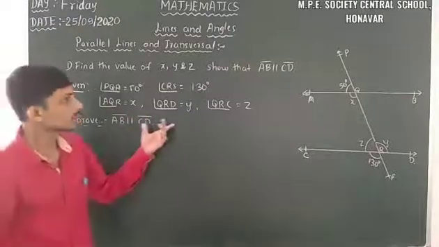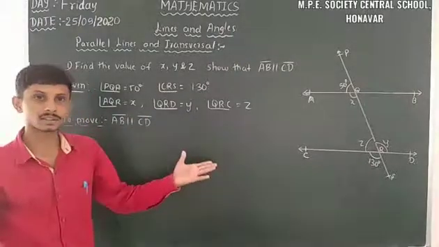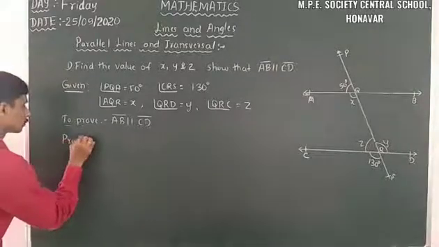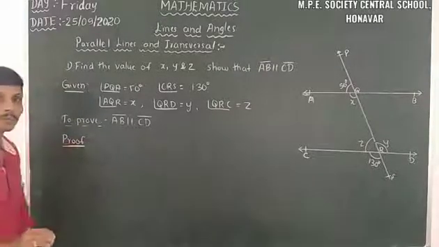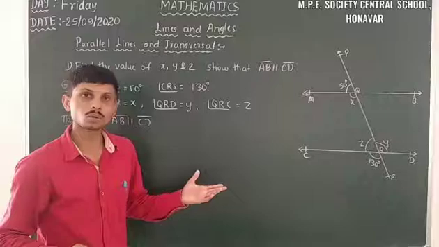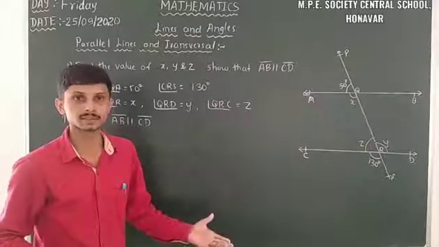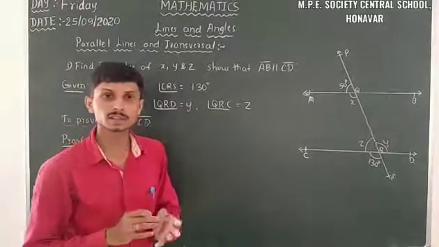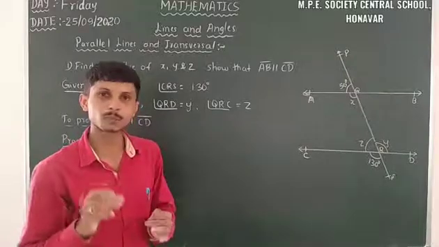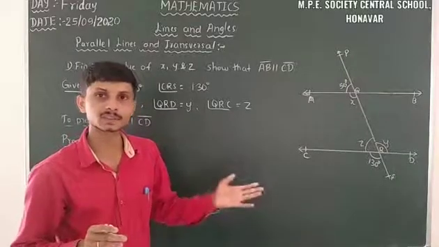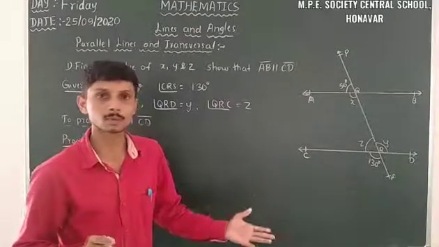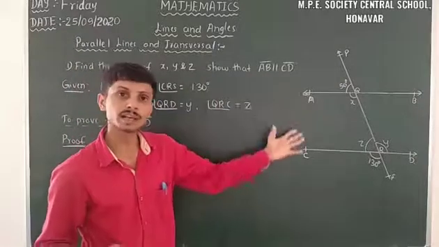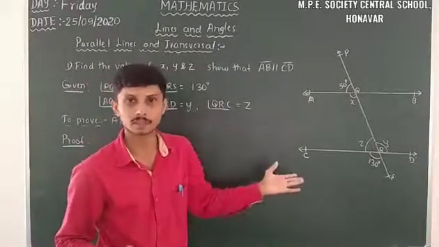Then, so let us consider all the things. Firstly, we have to take proof. So we have to prove from the known terms, known quantities. But here we can't use theorem 6.3, 6.2, 6.4, 6.5 and axiom 6.3 and 6.4 because we don't know whether both the lines AB and CD are parallel or non-parallel.